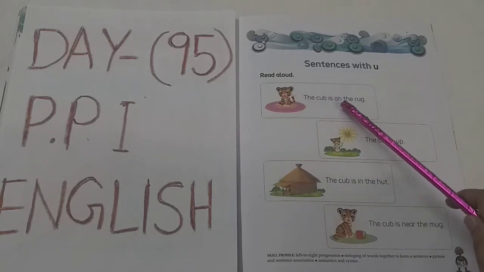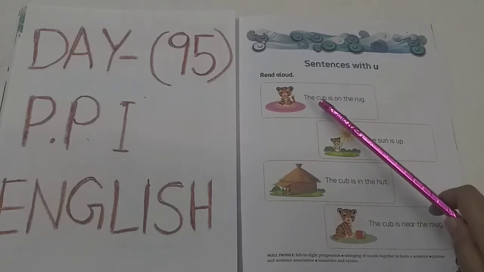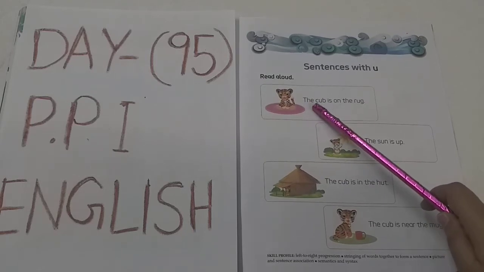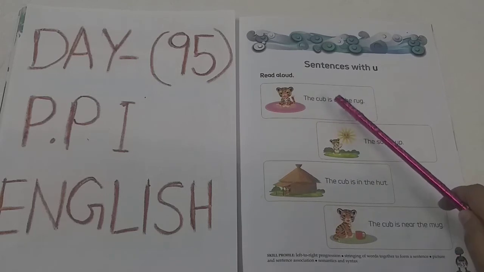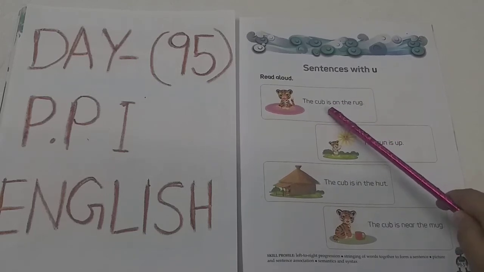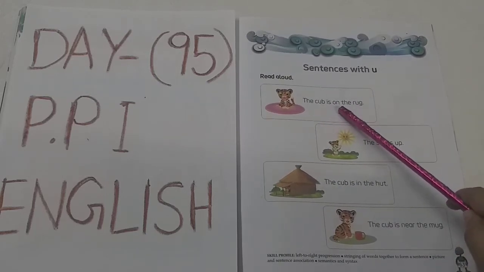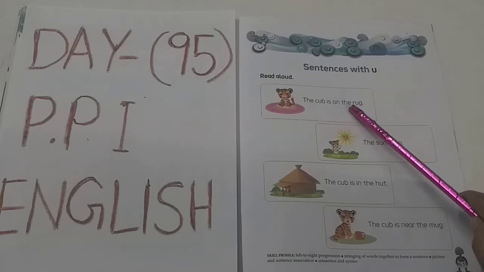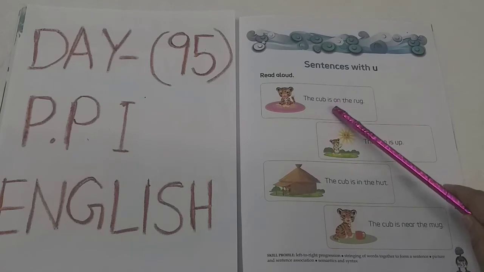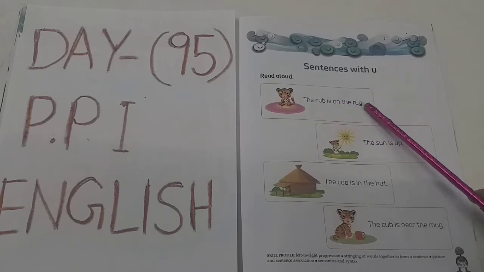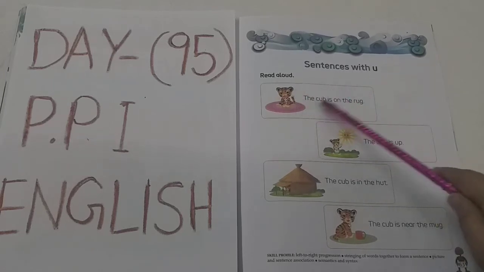The cub is on the rug. You can see THE. The. CUB. Cub. Is. On. THE. The. RUG. Rug. The cub is on the rug. Okay, this is the sentence.